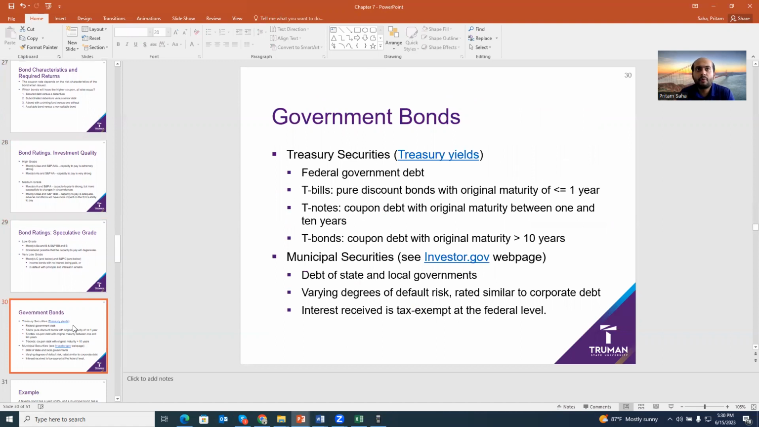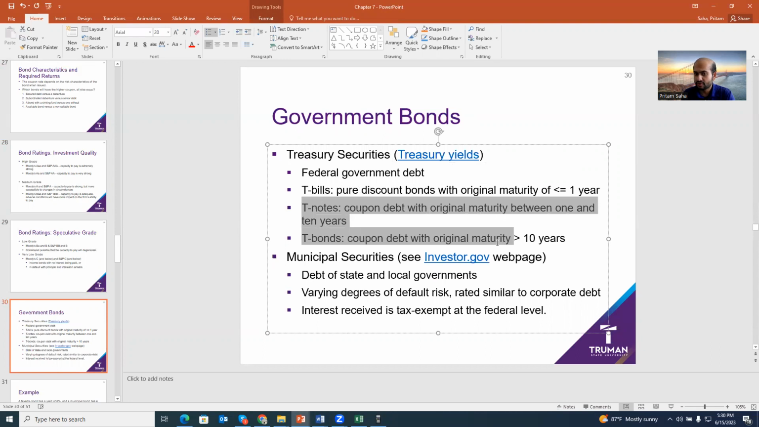So when you say corporate bonds, they are basically issued by maybe Intel, IBM, Microsoft, right? Like corporations, big corporations. But government also issue bonds. US Treasury, they issue Treasury bonds, okay? T-bills are pure discount bonds. T-notes, T-bonds are coupon bonds. Municipal securities, like maybe your city council, maybe your county government, they also issue bonds. Those are known as municipal bonds, okay?